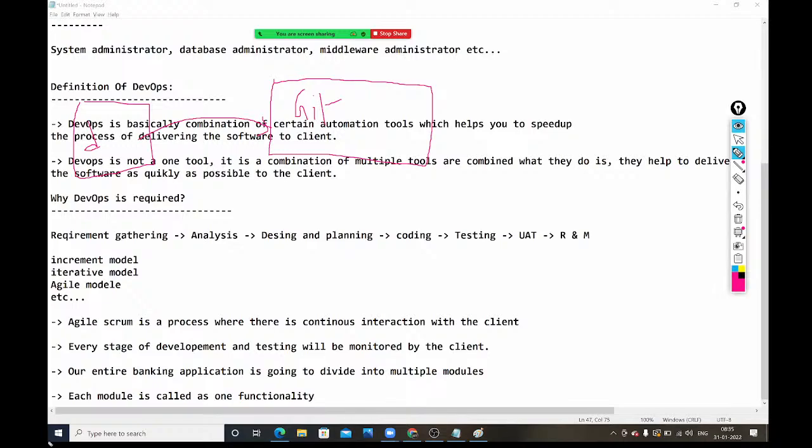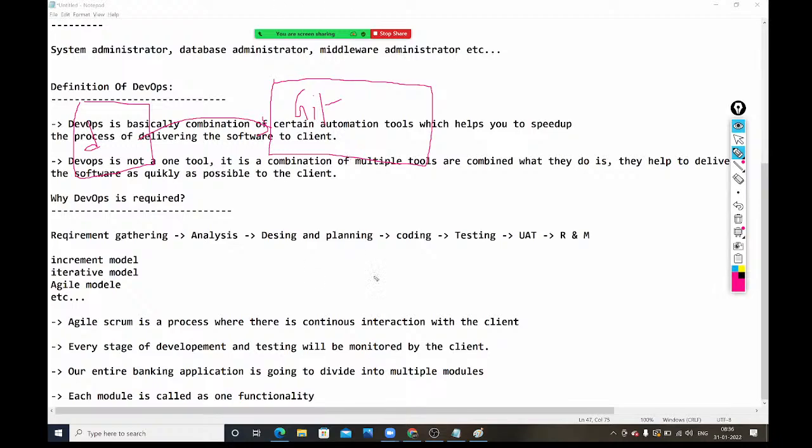Right. So once development is completed, the developer will upload the code into Git. We can't give this code directly to the client. The client can't understand Java code, Python code, and all those things. What we need to give to the client is a setup file. The client will take that setup file, install it on their machine, and start using it.